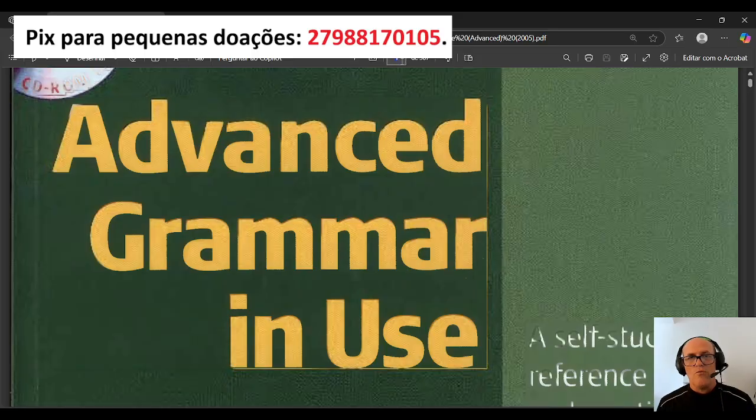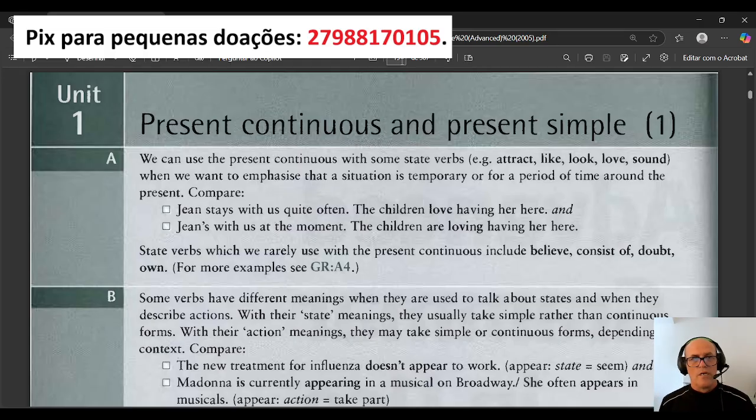So, let's move on to page 13. Okay, this is where we're going to start our class today. So, unit 1 here is present continuous and present simple, number 1. Okay, we're going to see A first. So, we can use the present continuous with some state verbs. For example, attract, like, look, love, sound, when we want to emphasize that a situation is temporary or for a period of time around the present, okay?